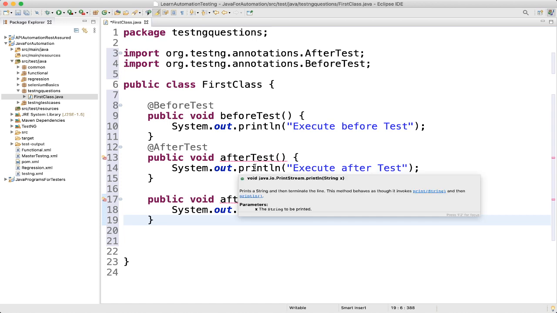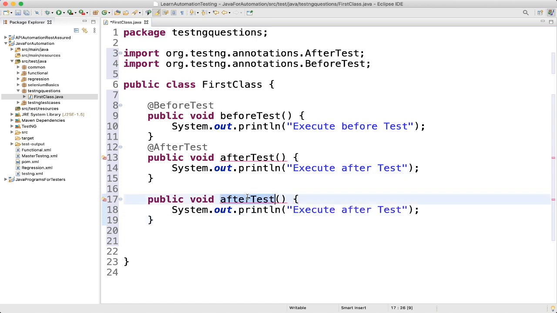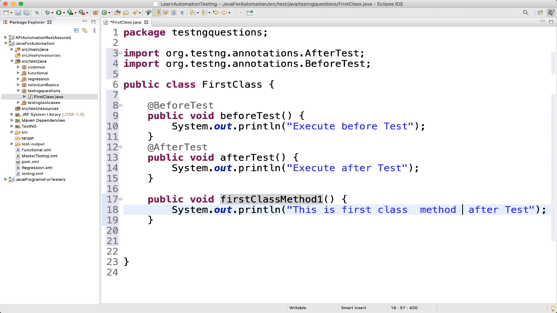You can give it any name, but here I can give firstClassMethod1, and here I can write: this is first class method 1.